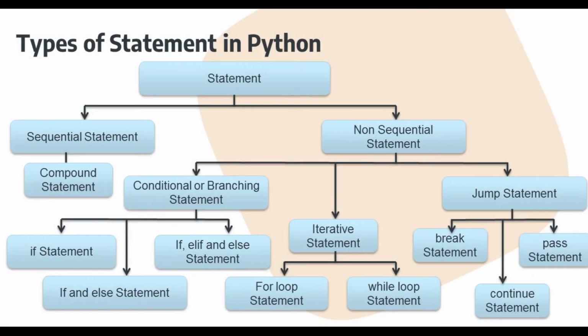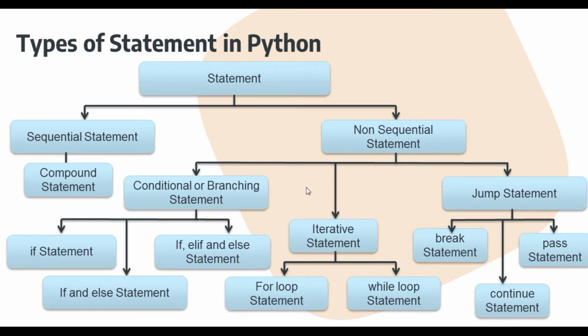Now the next thing, types of statement in Python. As you can see in the structure, there are basically two types of statement in Python: sequential and non-sequential statement. Under the sequential statement, compound statement is categorized, and the non-sequential statement contains a number of statements which are further divided into conditional or branching statement, iterative statement, and jump statement.